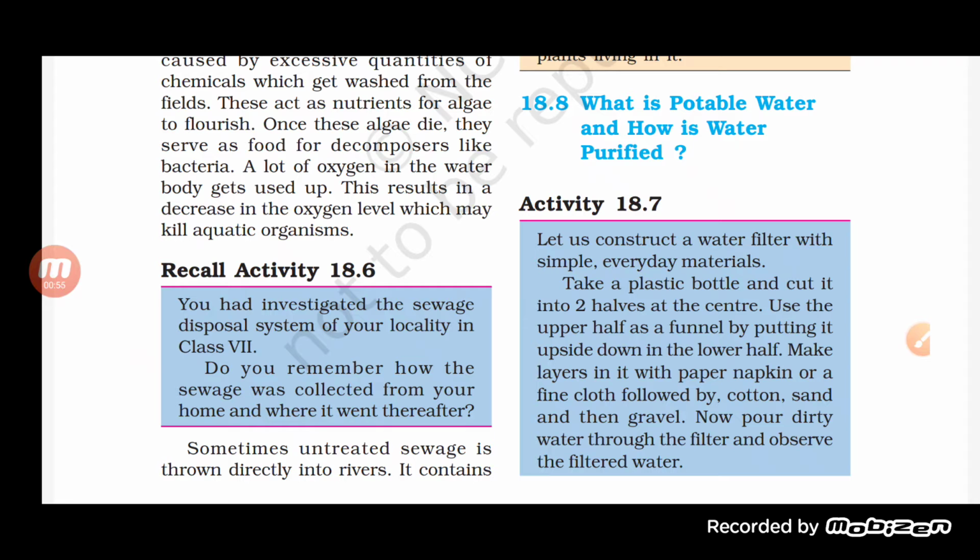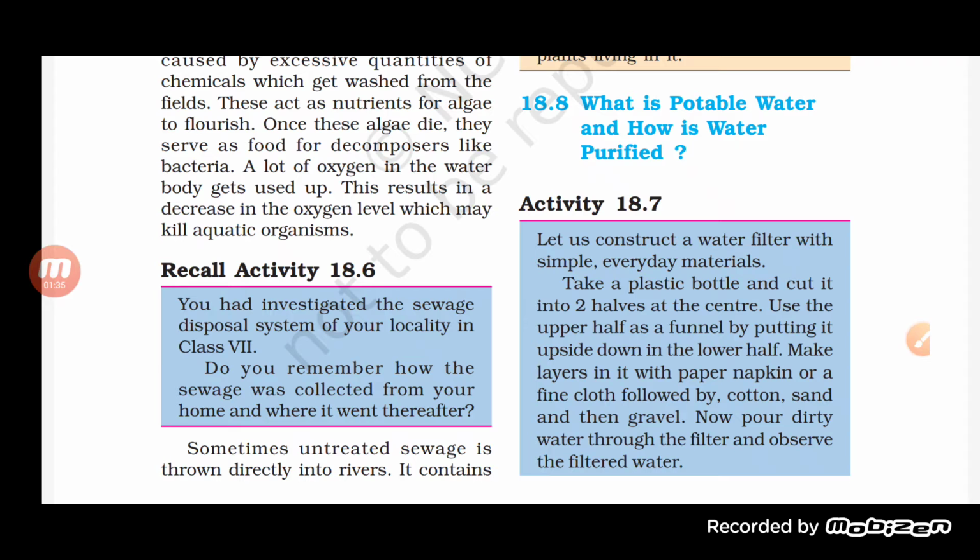Before that, let us see the activity. Although we had discussed this activity, in this activity, students, we have taken two plastic bottles, and these two bottles will be cut into two halves at the center. Then we will use the upper half as a funnel by putting it upside down in the lower half. When we kept it upside down in the lower half, it behaved like a funnel.